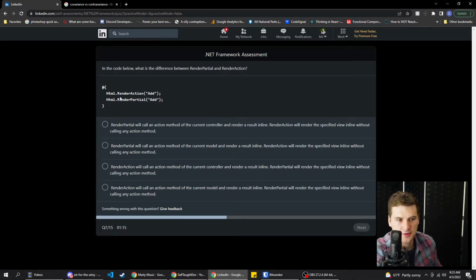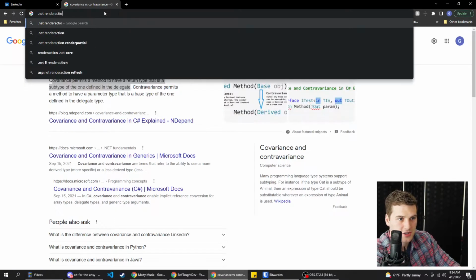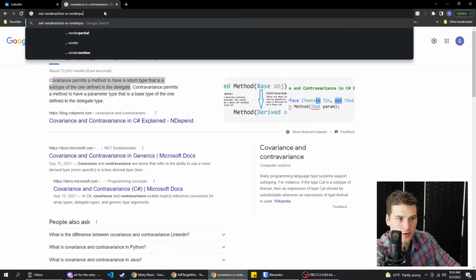Well, this one's spelled different, right? Yeah. HTML render action, render partial. Yeah, that's pretty obvious. No. Render partial will call an action method of the current controller and return the result inline. Render action will render the specified view inline without calling an action method. So I feel like we Google that again, right? Render action versus render partial. .NET render action versus render partial.